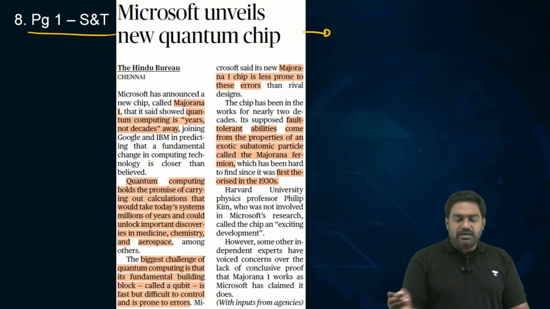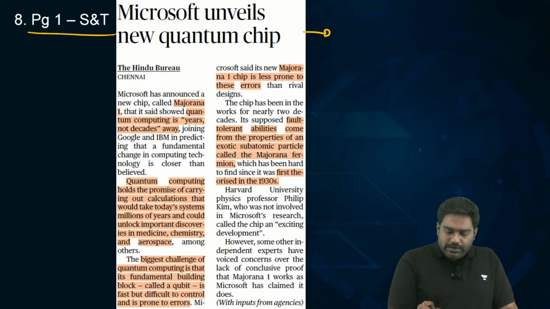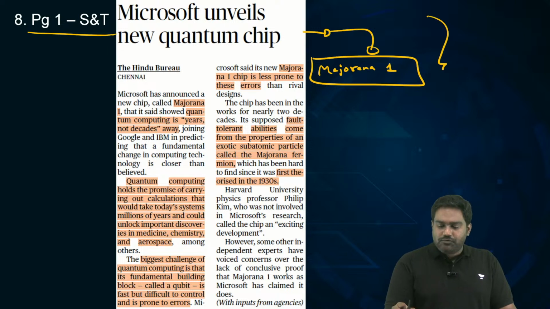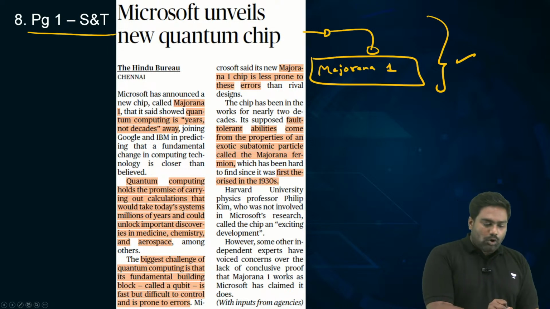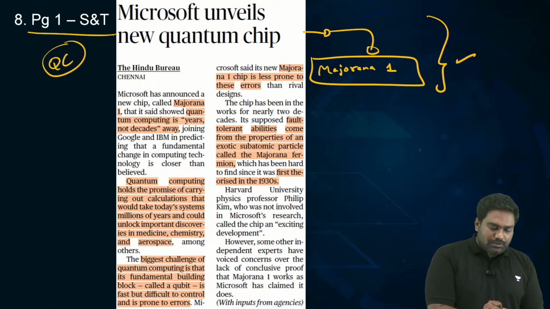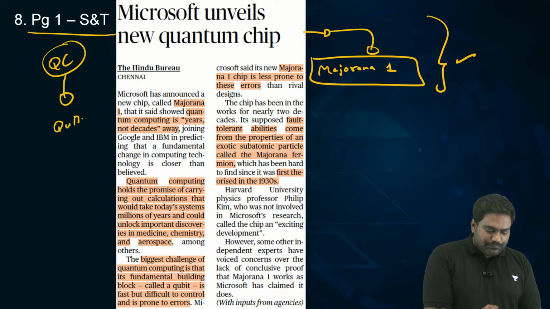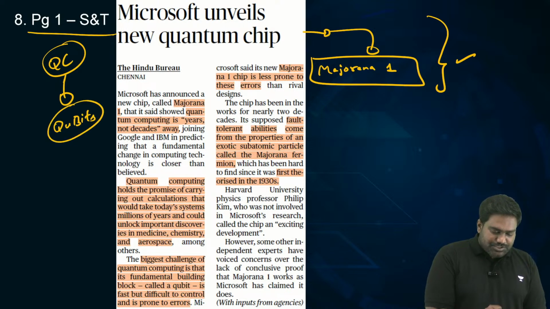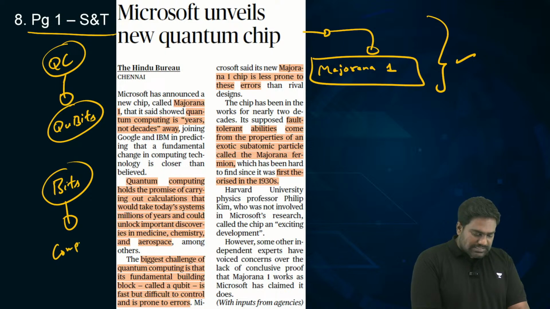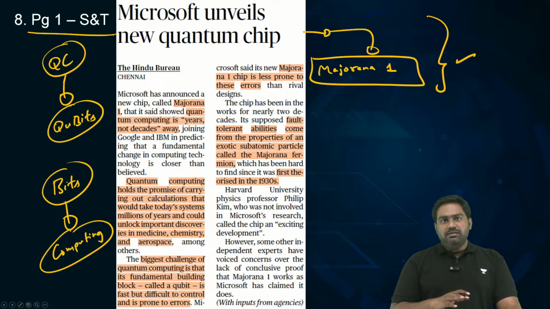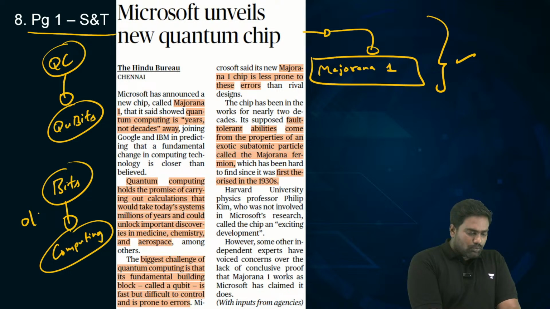Microsoft has unveiled a new quantum chip known as Majorana 1, which is seen as a big leap in the field of quantum computing. Quantum computers work on these qubits, which is fundamentally different from the regular bits that you see in traditional classical computing. See, a bit can exist in either of the two states as 0 or 1.